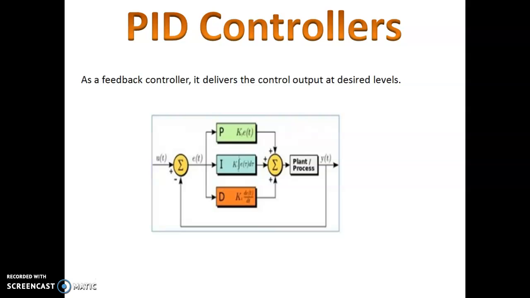PID stands for proportional, integral and derivative. These three controllers are combined in such a way that they produce a control signal. As a feedback control, it delivers the control output at desired levels.